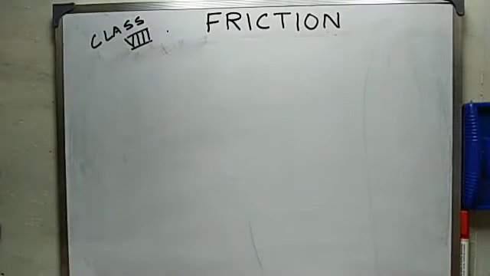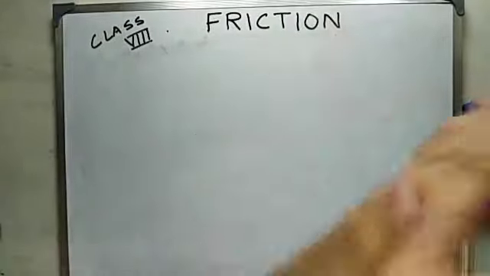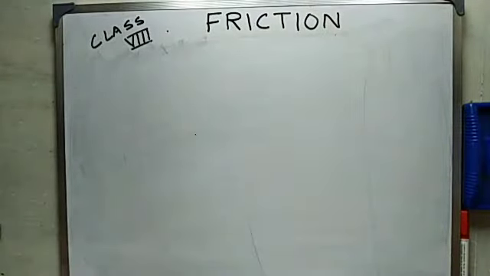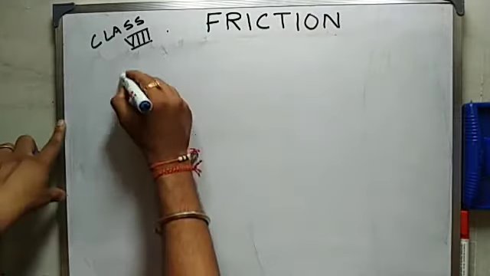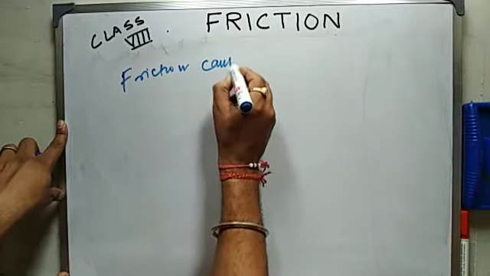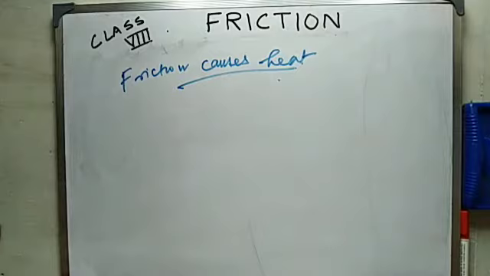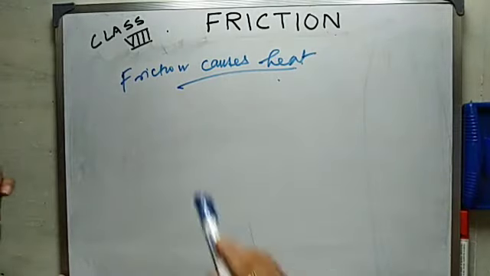Now, during winter, you have many a time rubbed both of your palms against each other, say like this. We have done this quite often during winter. Why do we do so? Because while rubbing against each other, the palms feel hot. That is due to the friction between the palms, heat is generated.